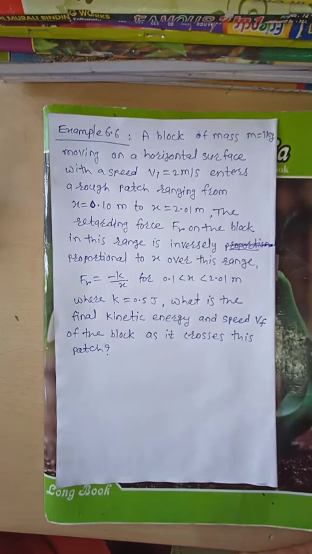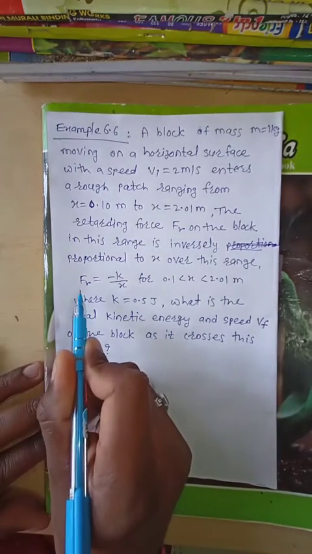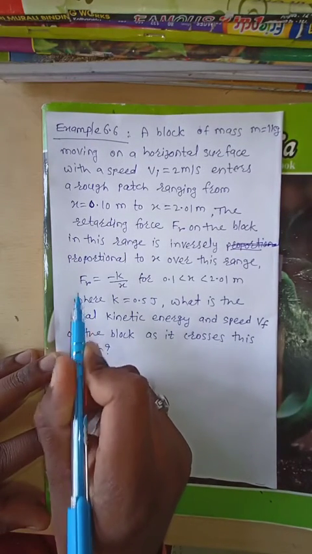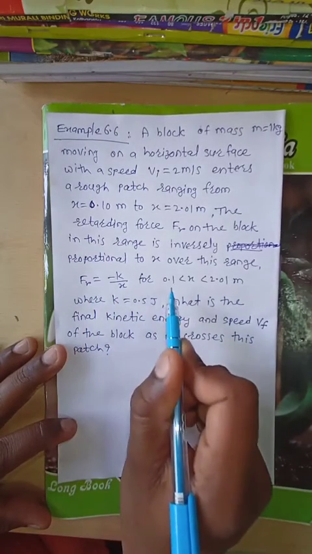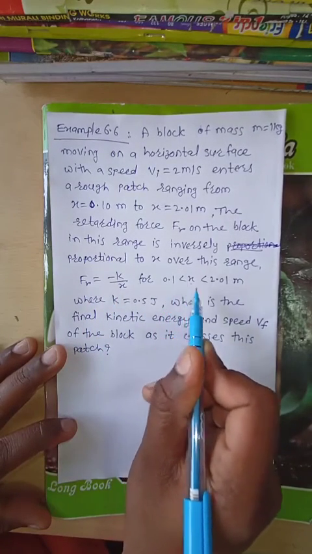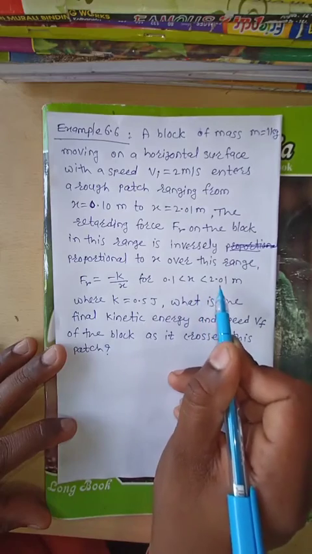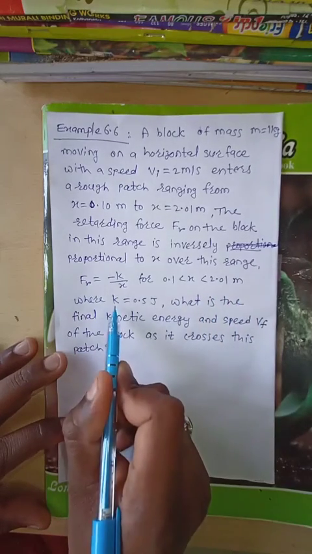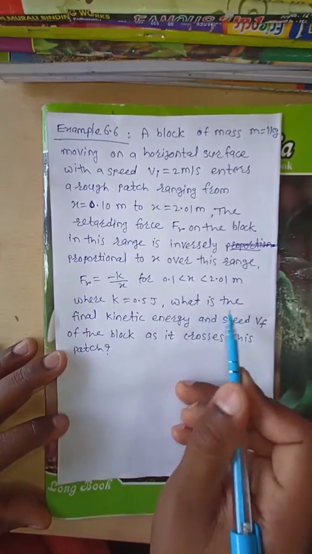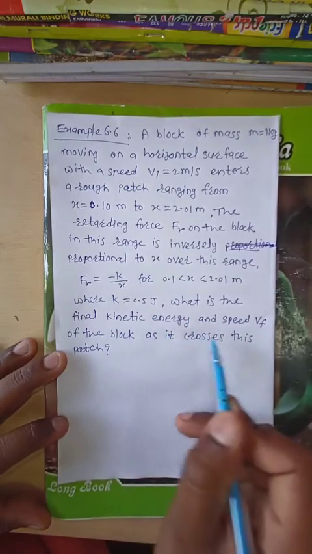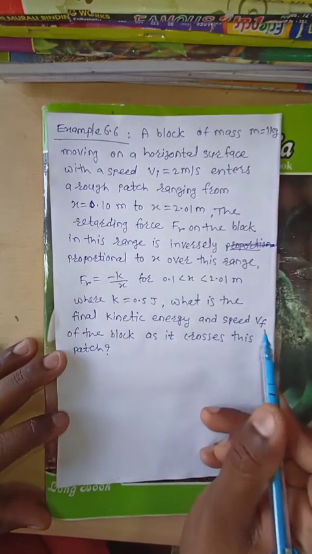The retarding force Fr on the block in this range is inversely proportional to x over this range, that is, frictional force or retarding force Fr is equal to minus k by x for 0.1 less than x less than 2.01 meter, where this k is 0.1 joule. What is the final kinetic energy and speed Vf?